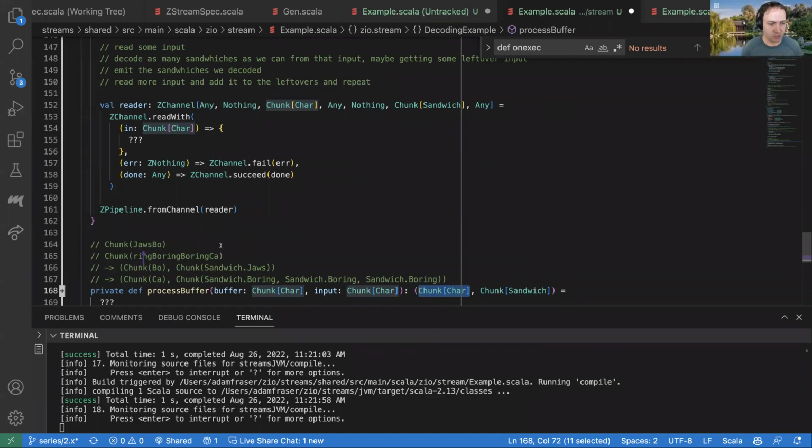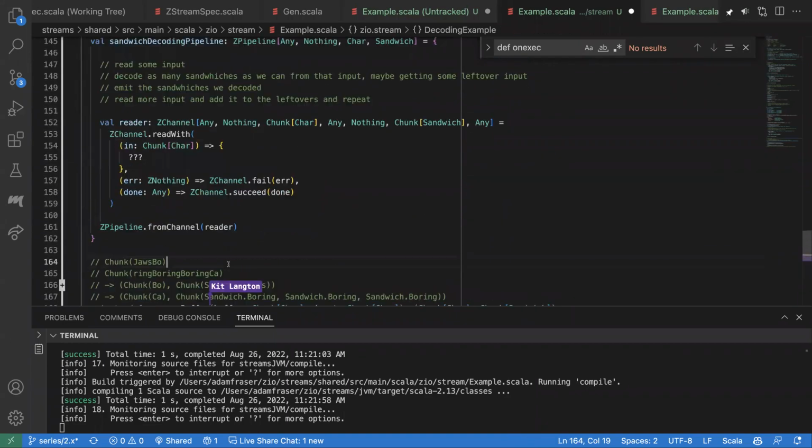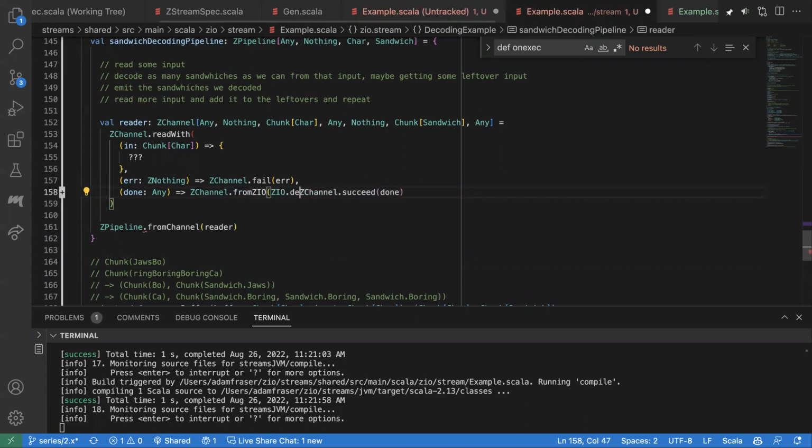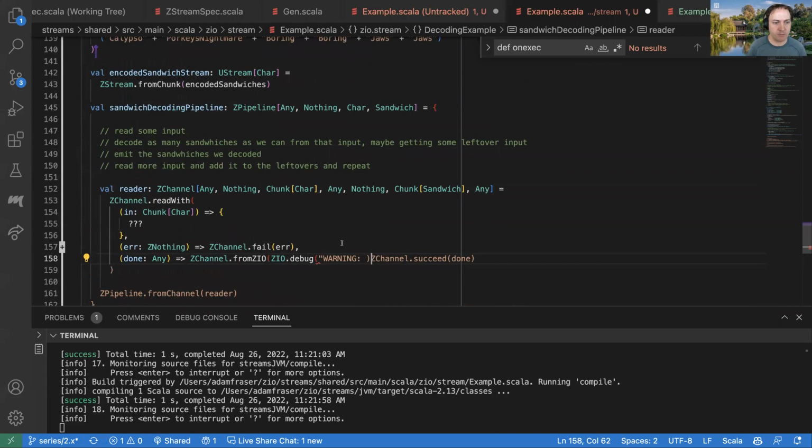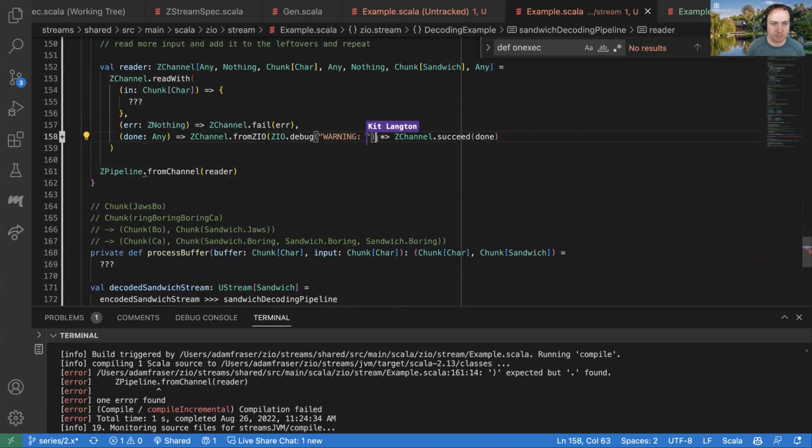Yeah, that's a fantastic illustration. What if upstream is done and we have leftovers? Are they lost? I think we can handle it in some intelligent way based on the protocol or the buffer. For this sandwich protocol, the sandwich format, I think we'd need the whole sandwich string. So if the upstream closes, then clearly there's some sort of issue. Maybe we can infer the final sandwich, but it's up to us. We'll see in a sec how we have this buffer, but we can do what we want with it. So maybe we should print a warning in that case.